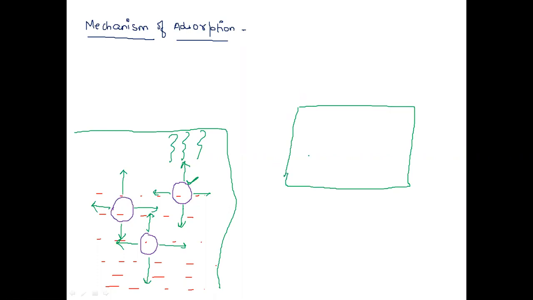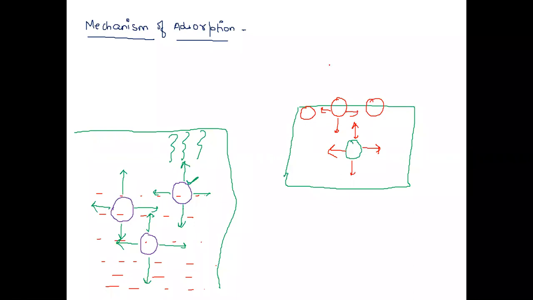The particle inside the material, at the bulk of the material, will experience an equal amount of force from all directions, while the particle on the top layer or on the surface of the material will not have a balanced force from all directions. So in order to maintain equilibrium, in order to balance the force, it will attract outer particles from the surroundings onto it.